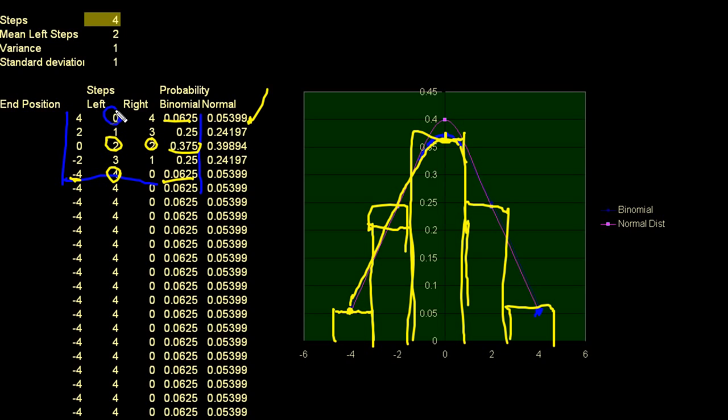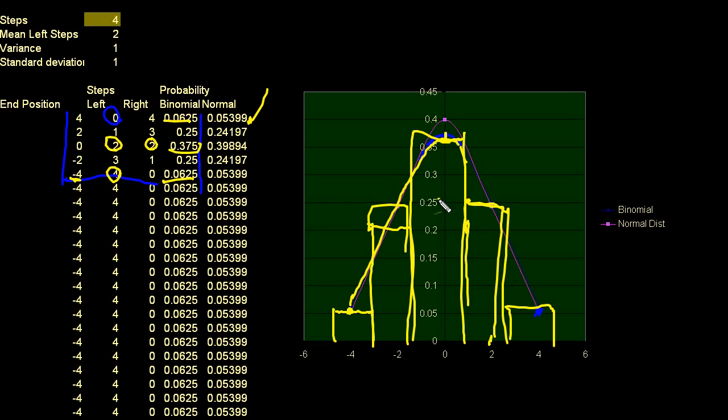And this is a little bit tricky because the binomial distribution is a discrete probability distribution. You could just look at this chart and say, what is the probability of having exactly 1 left step and 3 right steps, which puts me right here? Well, you just look at this chart and say, oh, that puts me right there. I just read that probability.